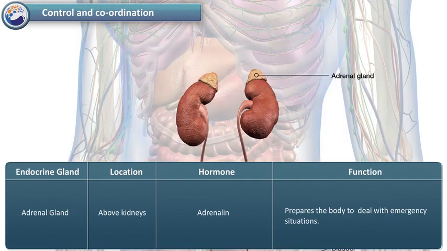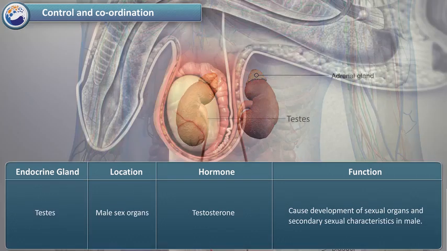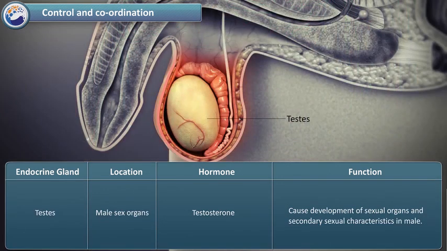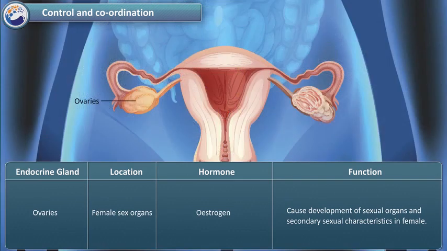Adrenal gland is located above the kidneys and secretes adrenaline. It prepares the body to deal with emergency situations. Testes is a male sex organ. It produces testosterone which causes development of sexual organs and secondary sexual characteristics in males. Ovaries is a female sex organ. It produces estrogen which causes development of sexual organs and secondary sexual characteristics in females.